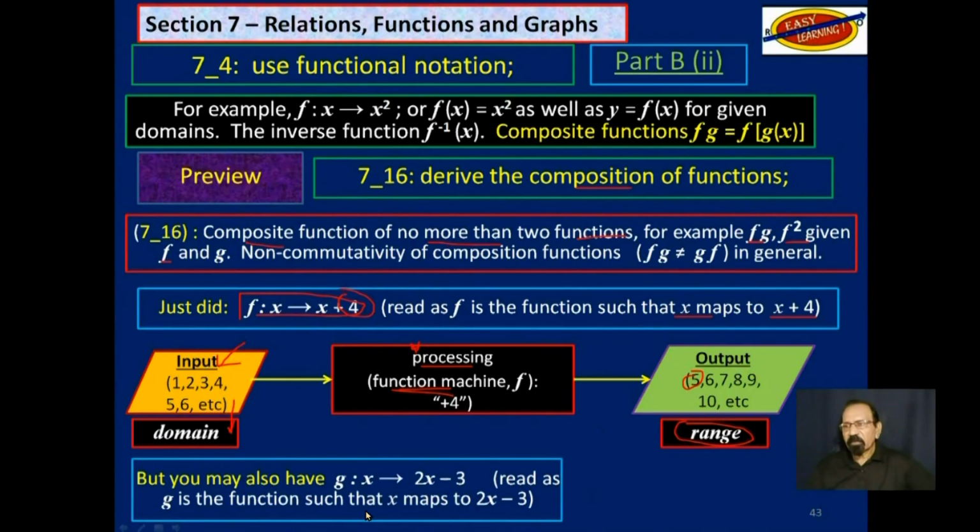But you may also have g is the function such that x maps onto 2x minus 3. And you could do the same thing here, 2x minus 3. But what is fg or f of g?